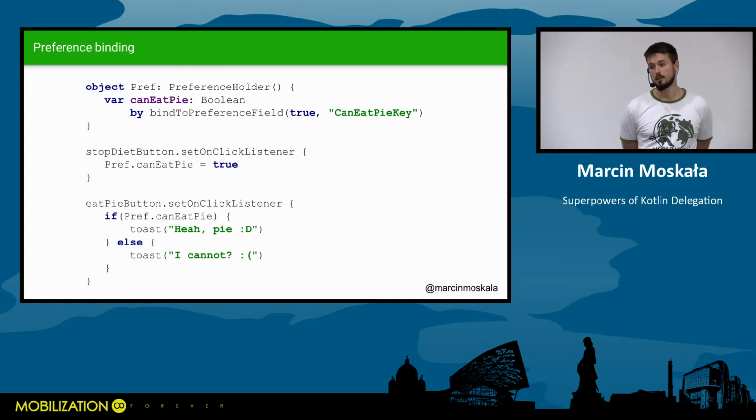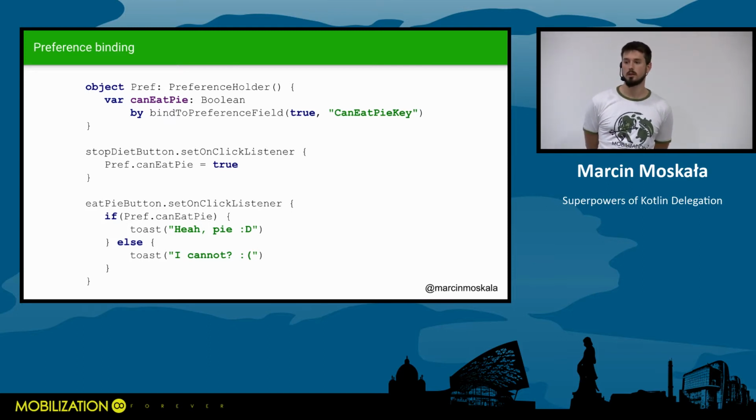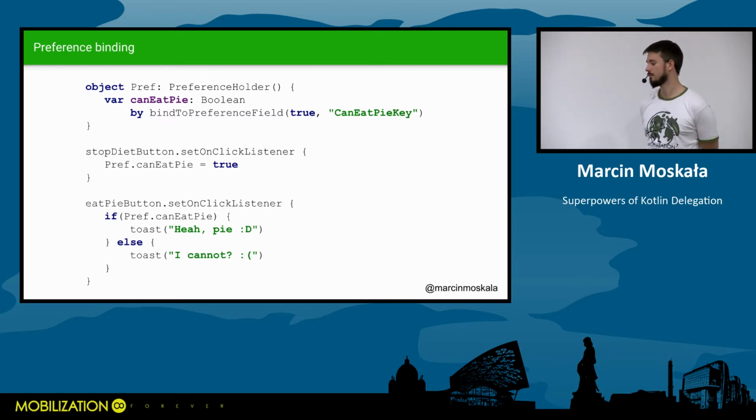So it looks like using a property, but it's actually reading and writing the memory. There are also some modes, so you can use caching to have this value faster and update it in the background. So yeah, it gives you a lot of possibilities. You can always turn on testing mode for unit testing, so you don't need to use this preference at all if you just do unit tests.